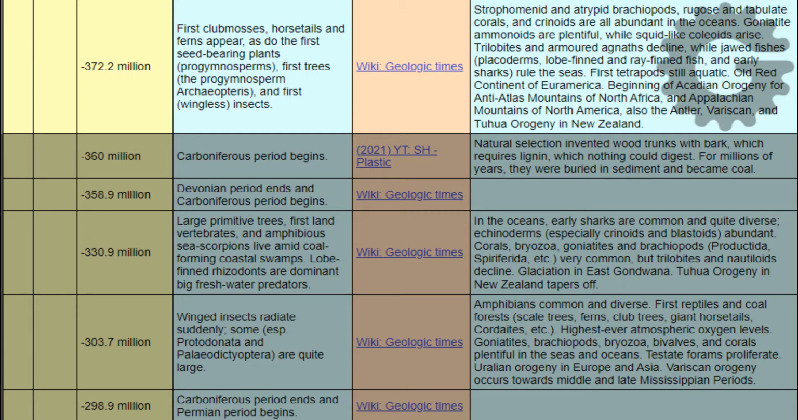Beginning of Acadian orogeny for Anti-Atlas mountains of North Africa and Appalachian mountains of North America, and also the Antler, Variscan, and Tuhua orogeny in New Zealand. Say that 3 times fast.